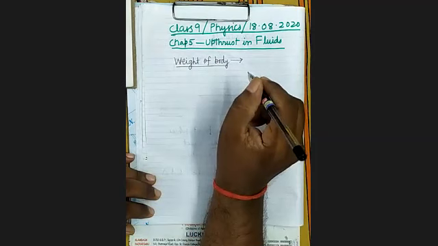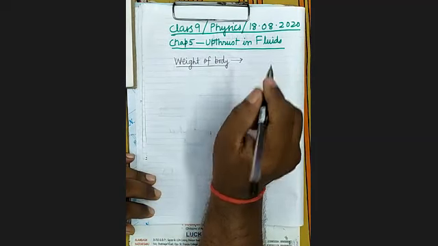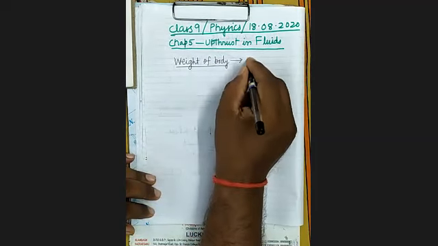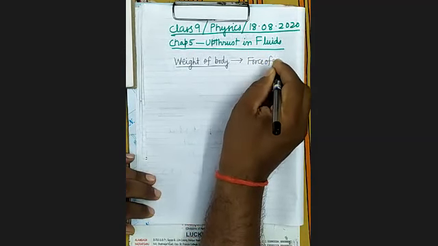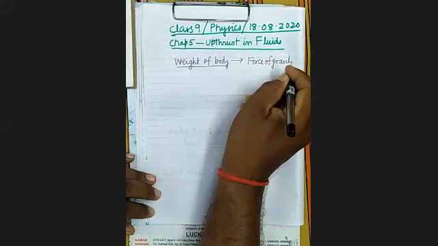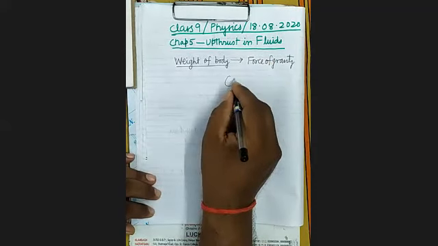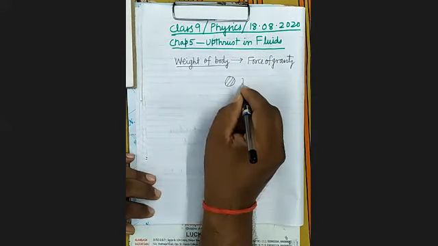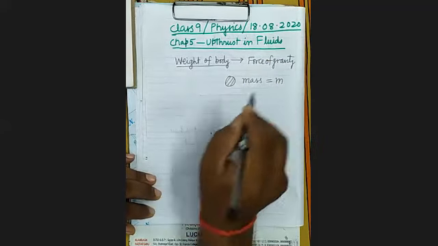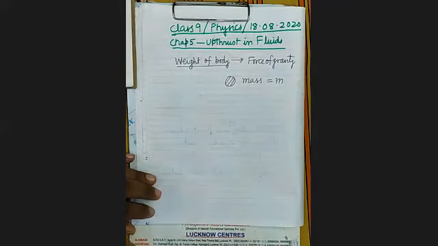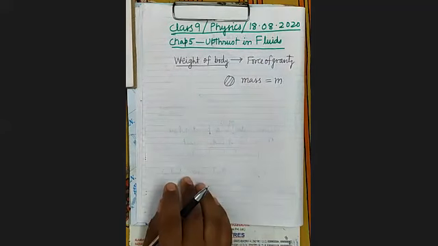So, what is weight of the body? It is the force which earth exerts on any body. That is also known as force of gravity. If there is any body of mass m, then how much force will be exerted by earth on this body?